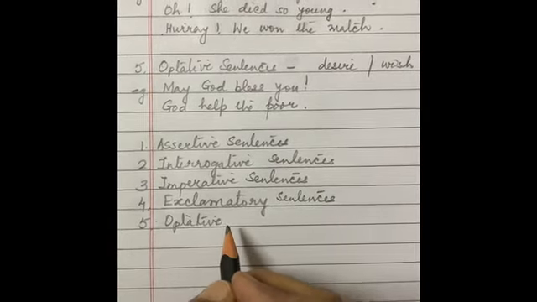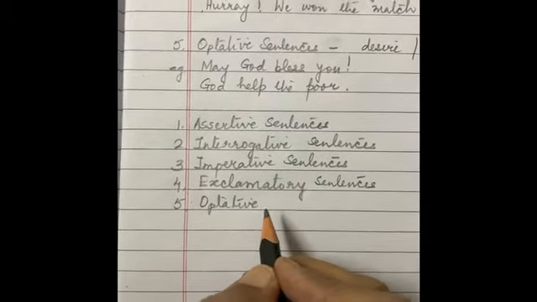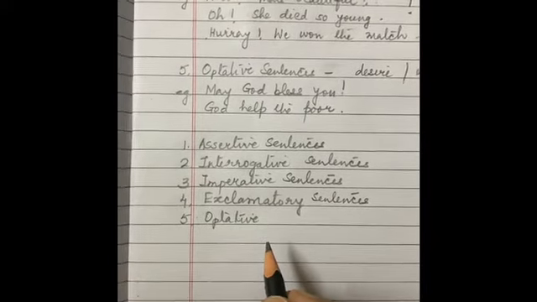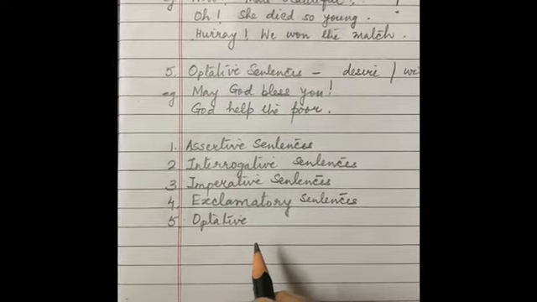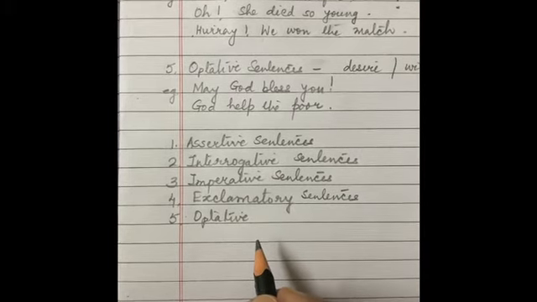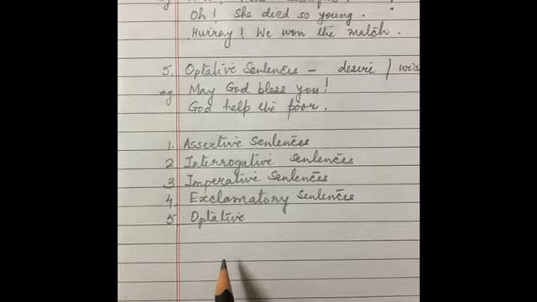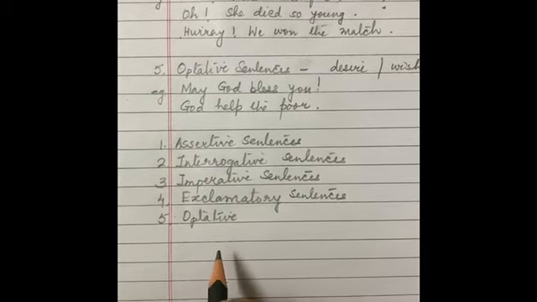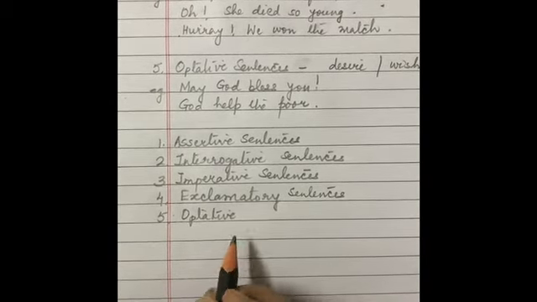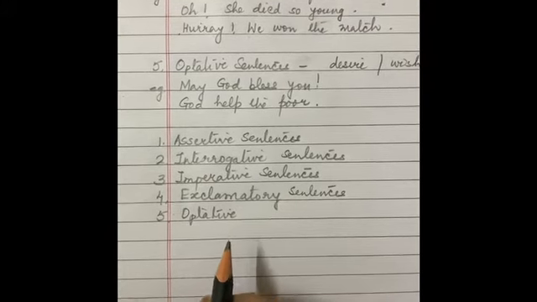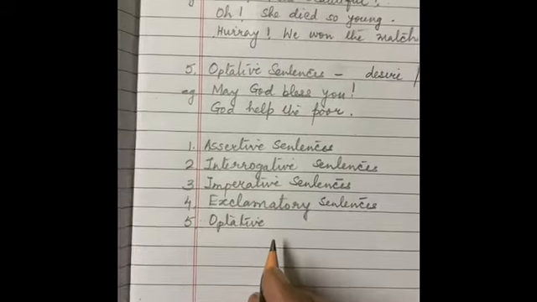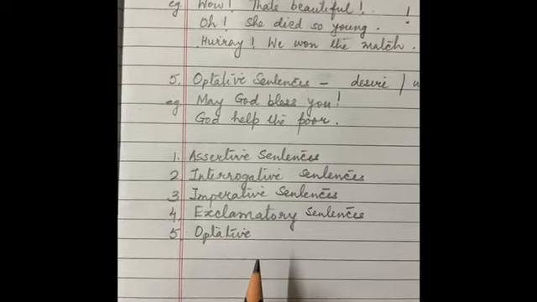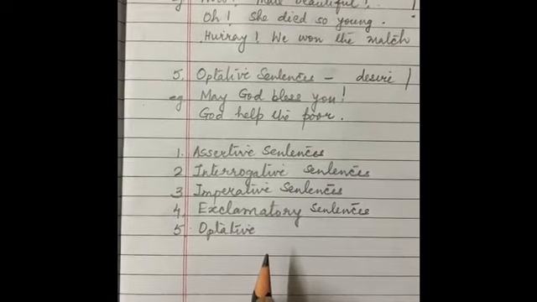So, these are the kinds of sentences. In the next video, I'll come up with a very important topic of grammar, which is narration, reported speech. So, to learn that, you must learn the kinds of sentences. So, I hope the kinds of sentences based on the usage is absolutely clear to you. And now, revise the kinds of sentences so that it would be easy for you to do the reported speech.